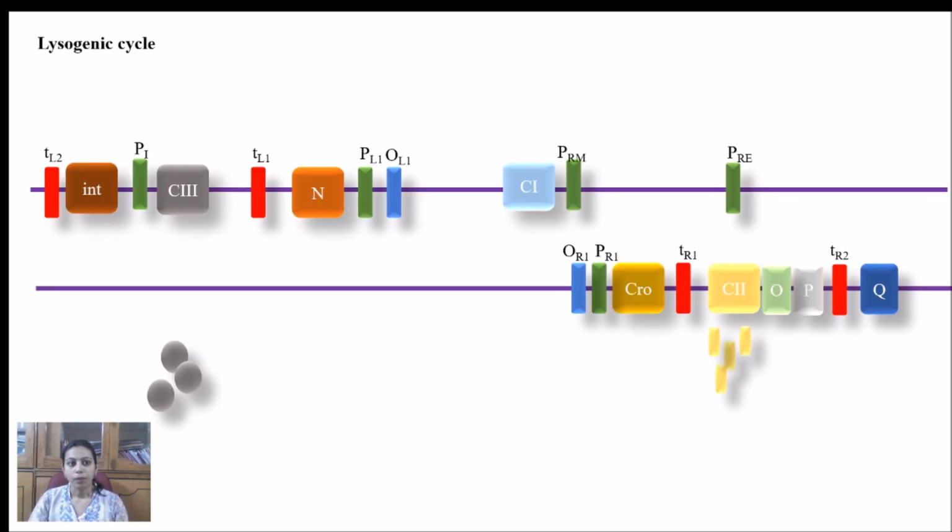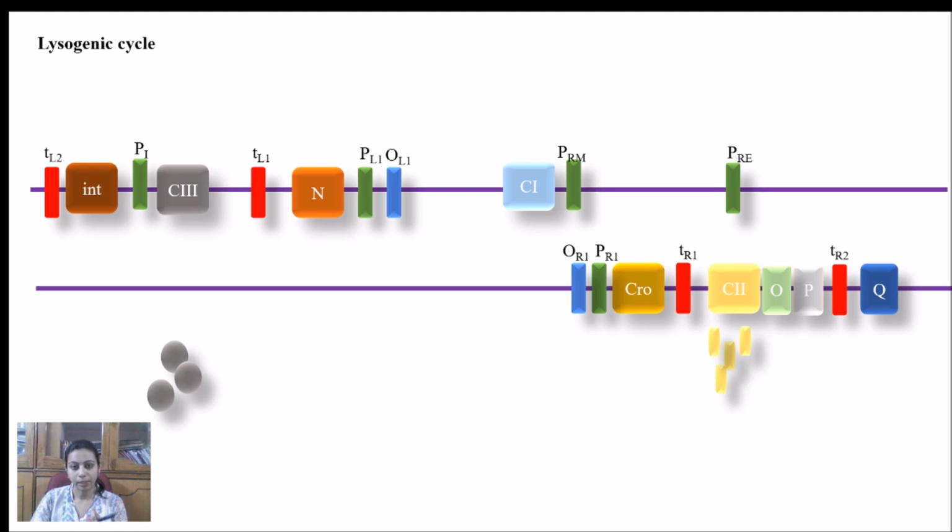Now moving to the lysogenic cycle. The lysogenic cycle is also activated by similar genes, but in addition to the genes required for the lytic cycle, there is the need for another gene, which is CI, which we were focusing on.